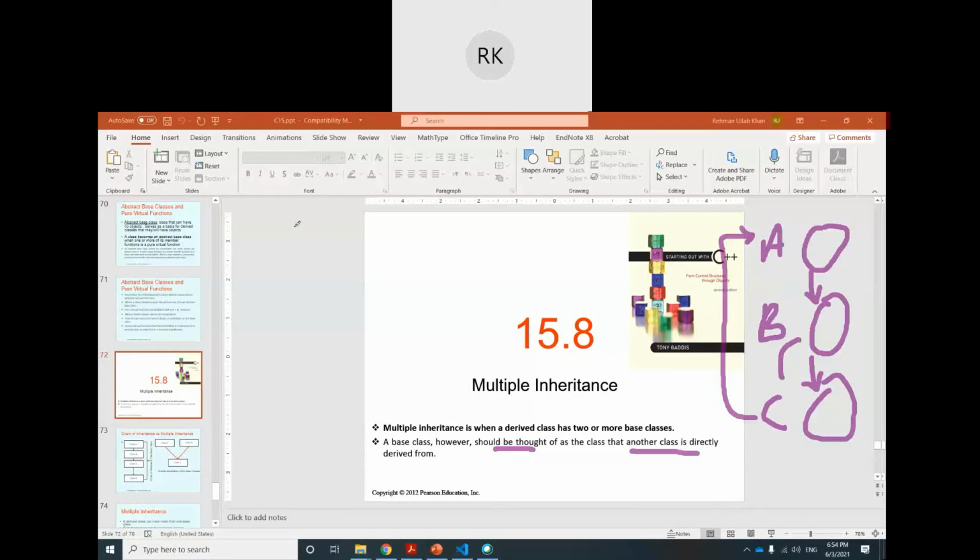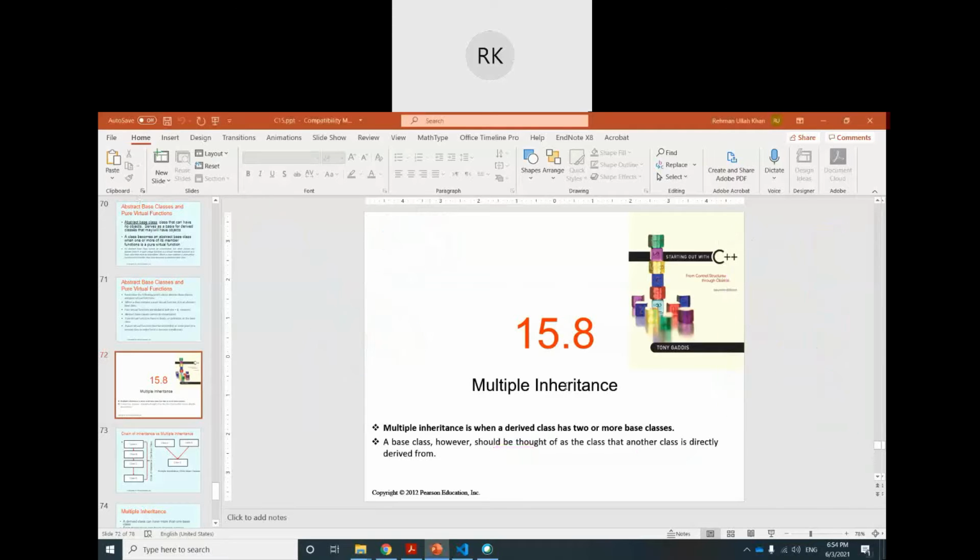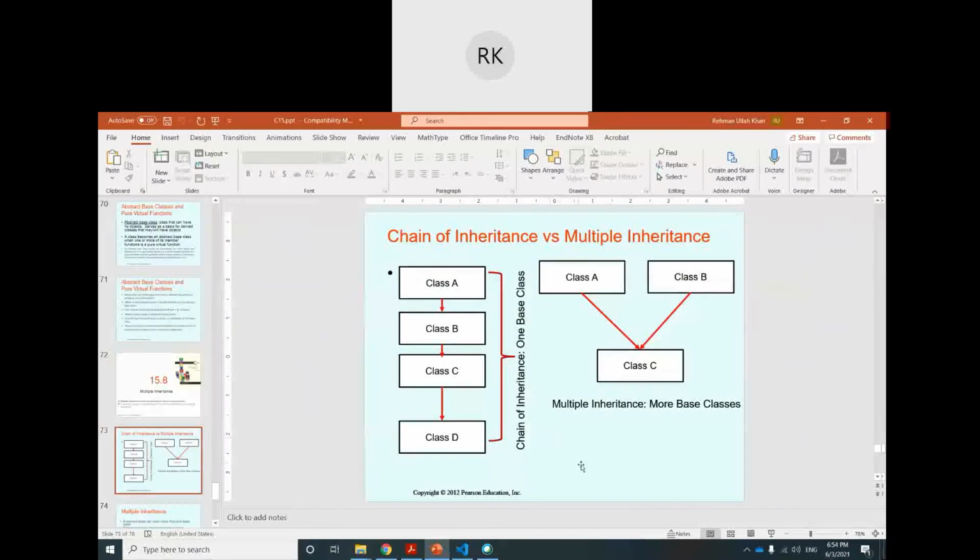Multiple inheritance will be like this. Let's suppose A and B are here and this is the C class. C is inherited from A and C is also inherited from B. At this time C has multiple base classes, so this is called multiple inheritance.